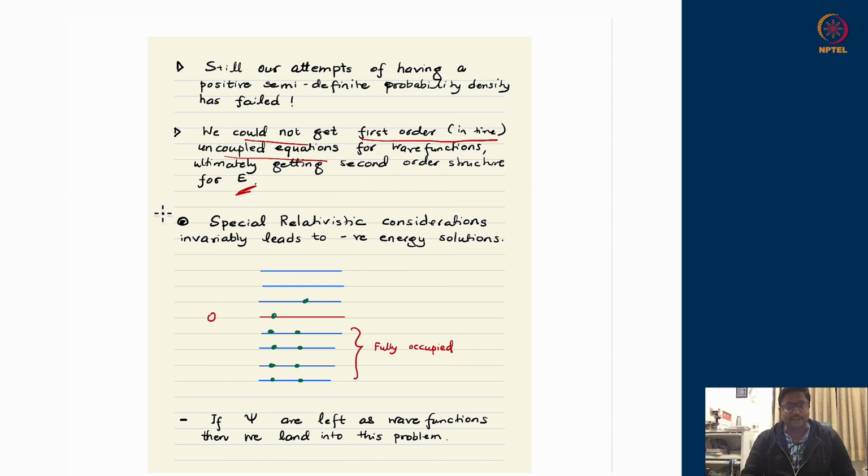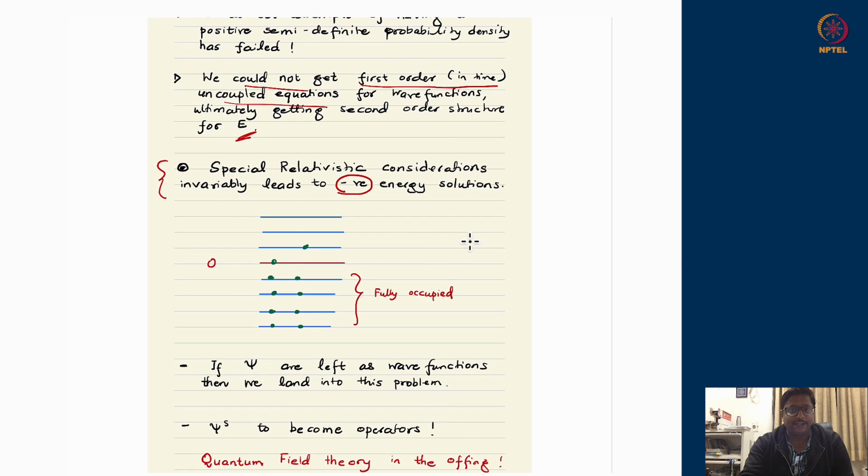So it looks like if I demand special relativity compatibility, I would invariably be led to negative energy solutions as well, which are problematic because probability density cannot be defined. So there were many attempts at understanding this if special relativity has to be respected. Second order differential equation doesn't work. First order differential equation also does not work because it predicts negative energy states. And if particles can have negative energy, their probability density will come into question. How do I interpret quantum mechanics then?